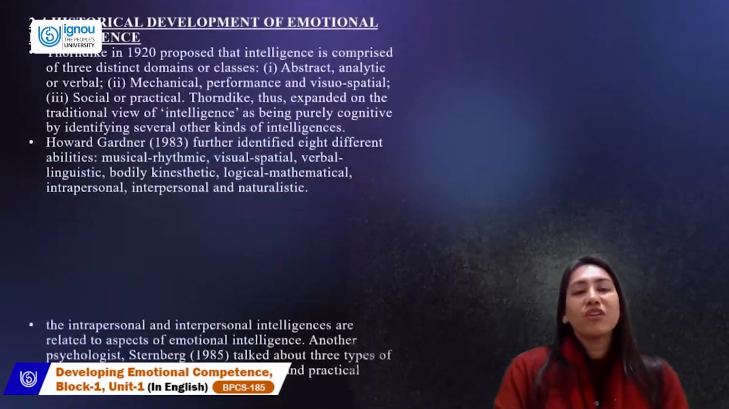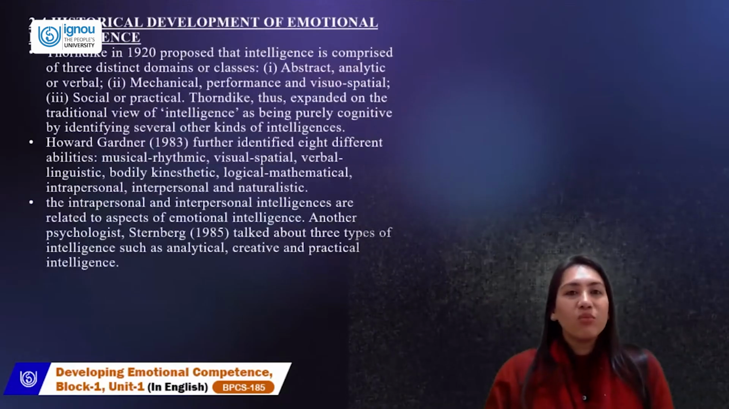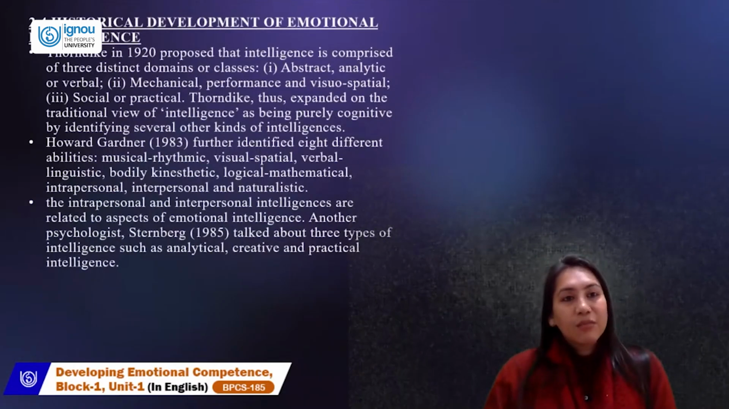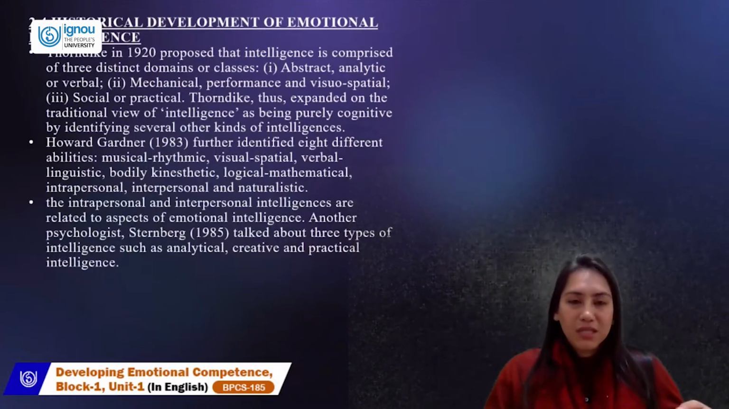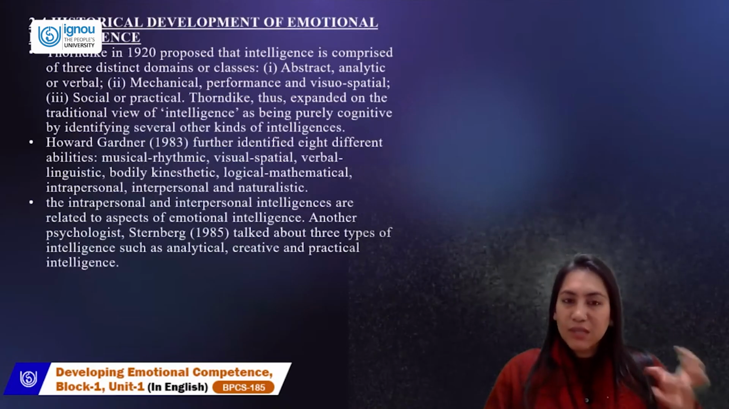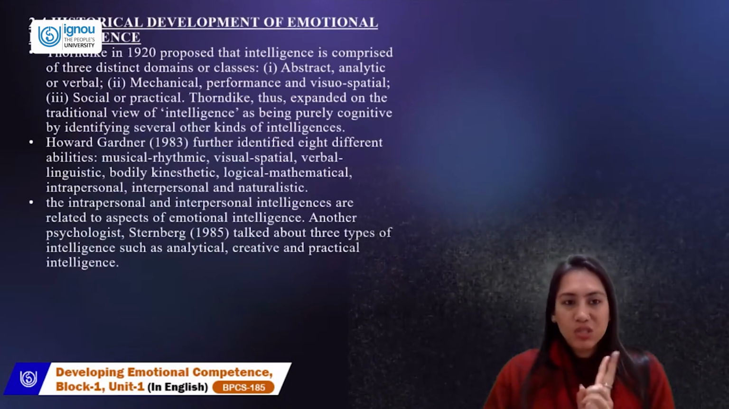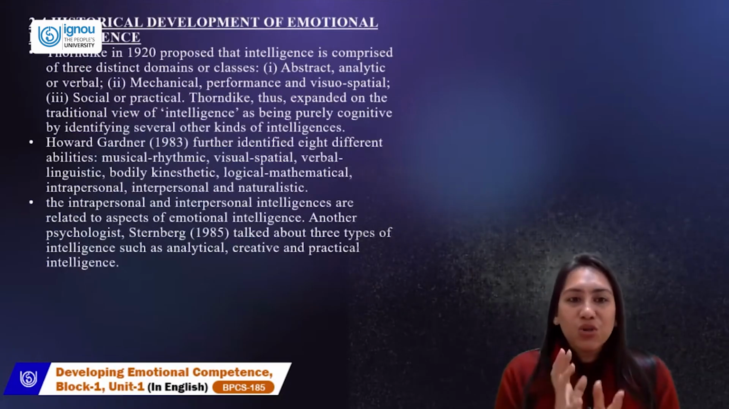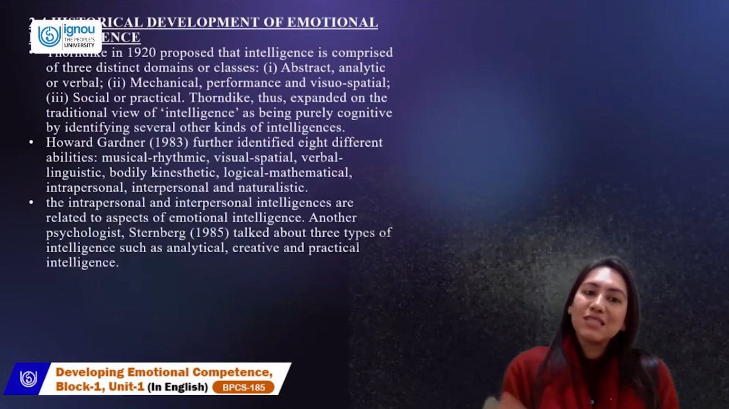Now let's move to the historical development of emotional intelligence. It started with Thorndike, when Thorndike came with his learning theories. He stated that intelligence comprises three distinct domains or classes: abstract, analytical, or verbal, which is purely academic. Then we have mechanical performance and visuospatial, which is second, hands-on practice performing. And last is social.